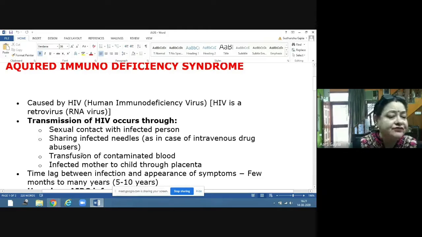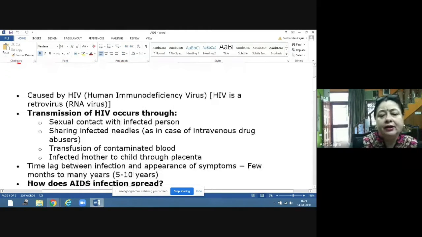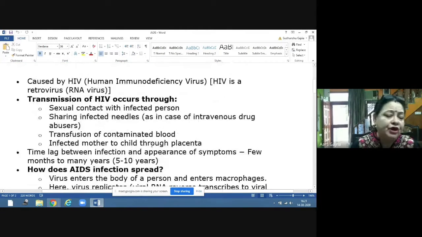And then transfusion of contaminated blood. Suppose for any surgery or any other problem, the blood is required and that blood is contaminated with the HIV virus, then this transmission occurs. And then fourth is infected mother to child through placenta. If the mother is infected, the child can get this through placenta. So these are the causes.